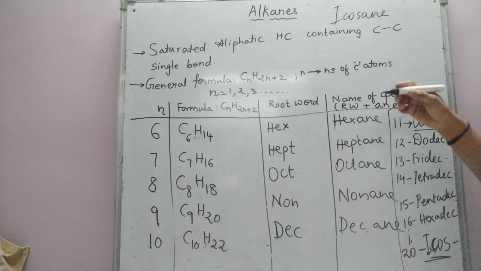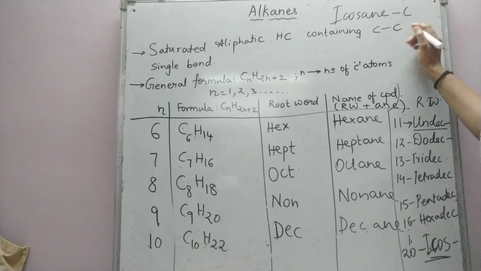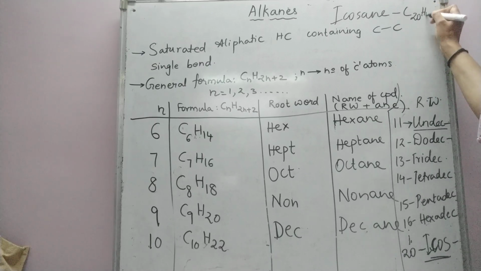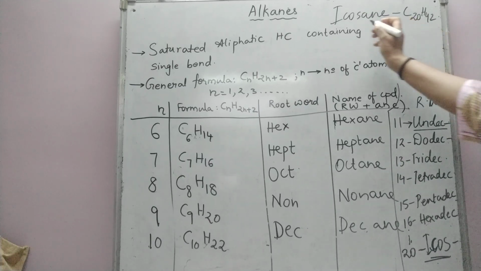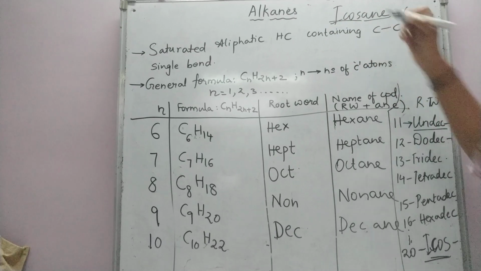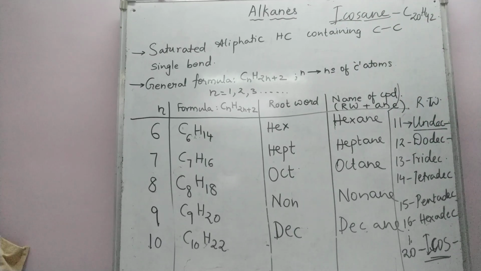C20. The formula would be C20H42. C20H42 is called ecosane. The root word is ecos and ane is the suffix. Is it okay?